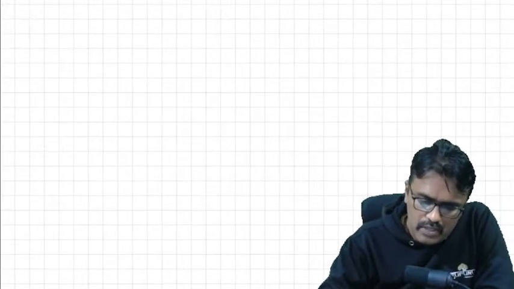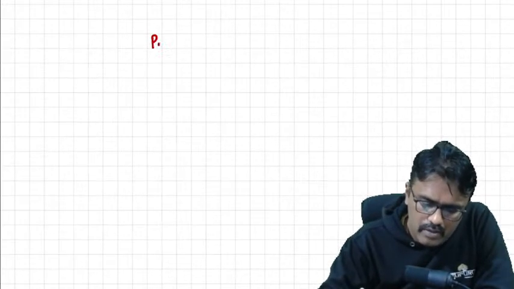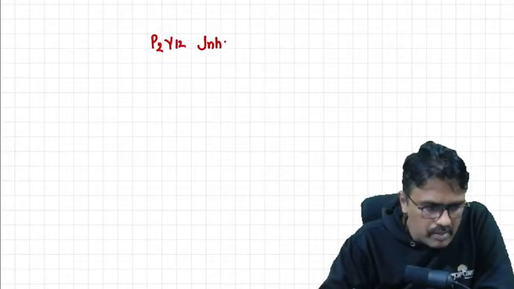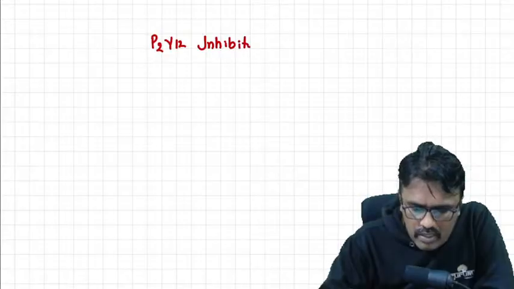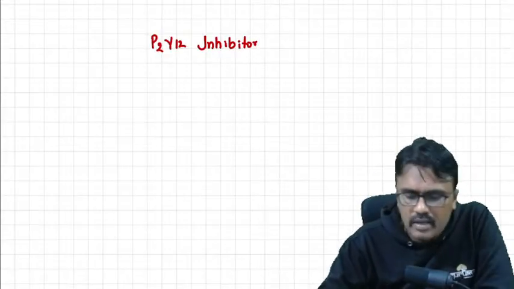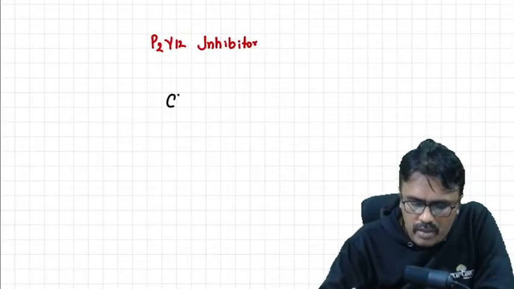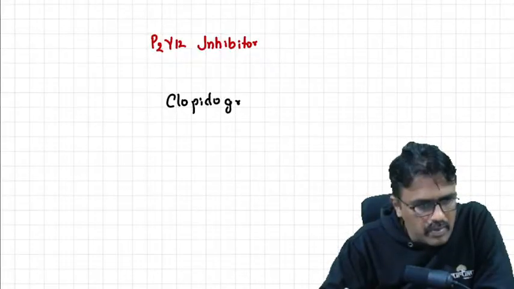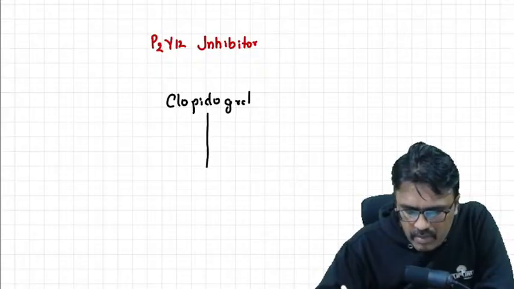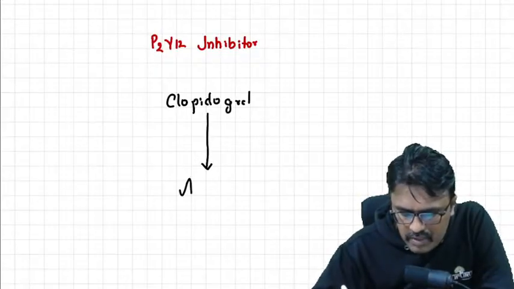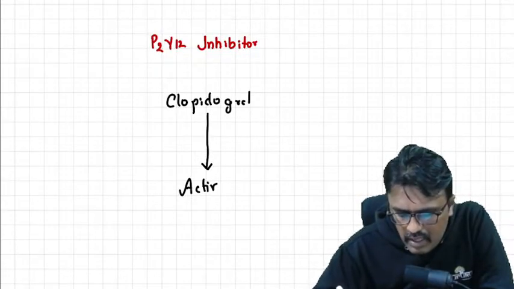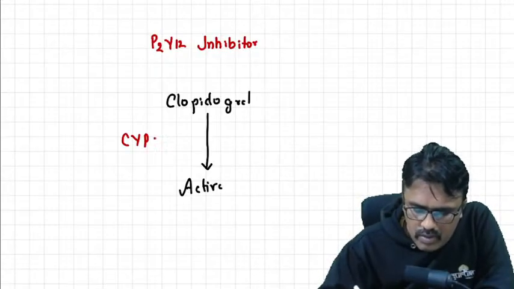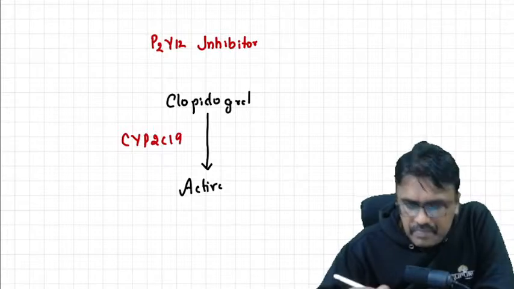First and foremost, understand what clopidogrel is. It's a P2Y12 inhibitor, an antiplatelet drug. So clopidogrel belongs to the P2Y12 inhibitors. This clopidogrel is a prodrug, and after metabolism, it will give rise to the active form. And this metabolism is done by none other than cytochrome CYP2C19.